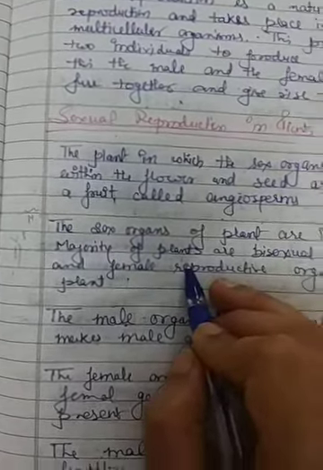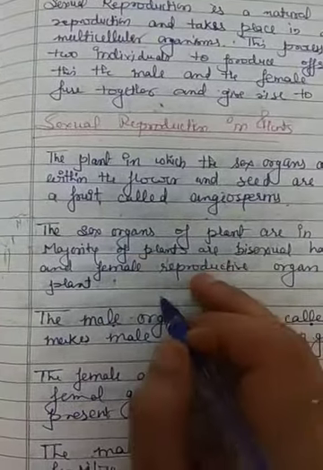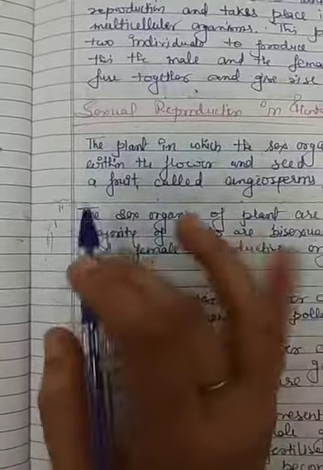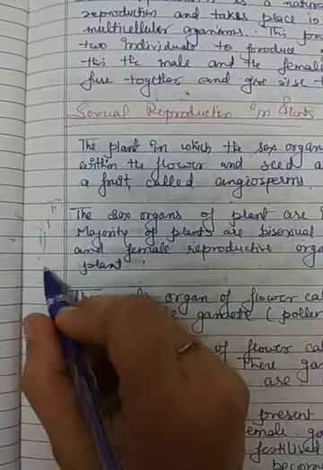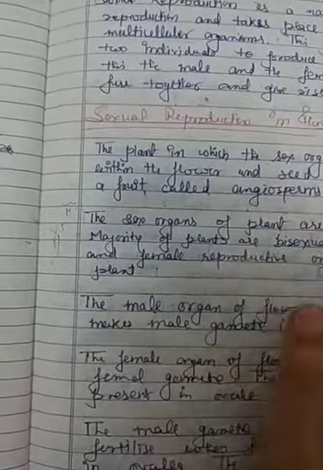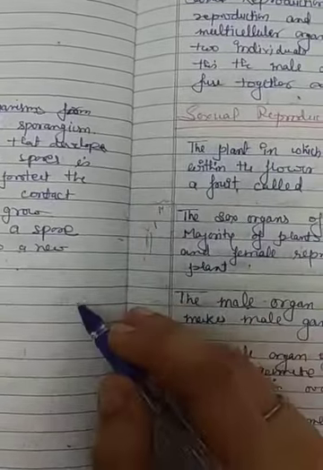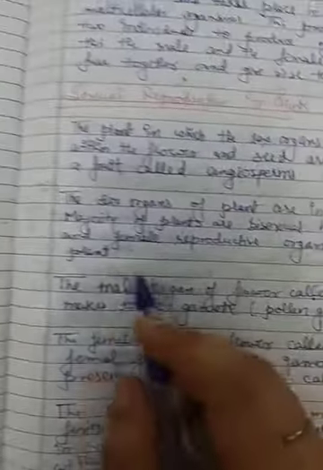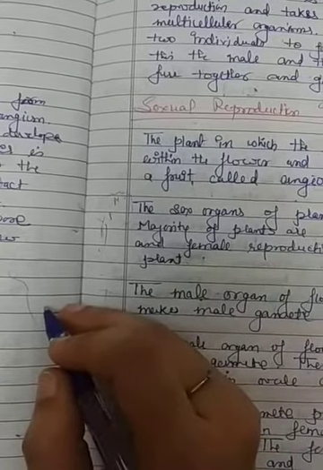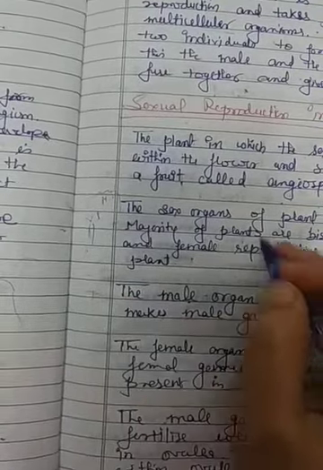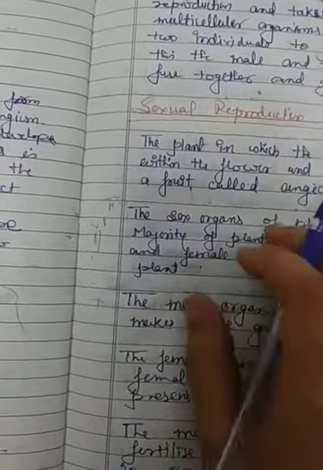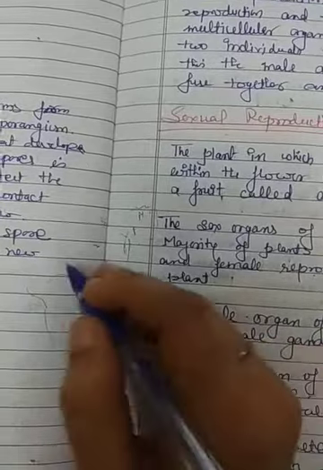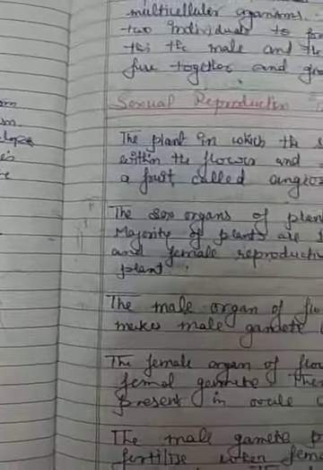So this type of plant is called bisexual. Okay, and in some plants, the female flowers are separated from the male flowers. The male plant is separated from the female plant. Okay, and that is called unisexual. Bisexual, in which both are present in the same plant or same flower, and the plants which have a different male plant and a different female plant are called unisexual.